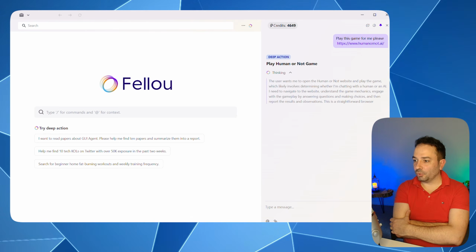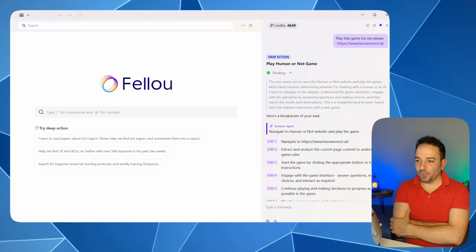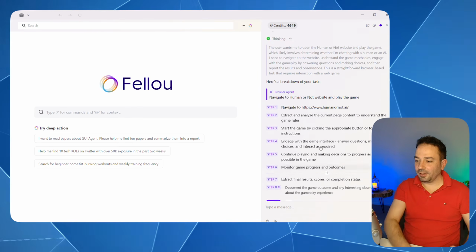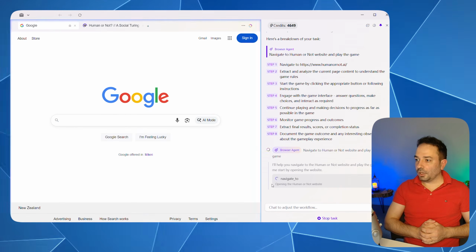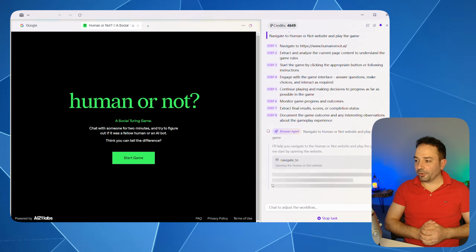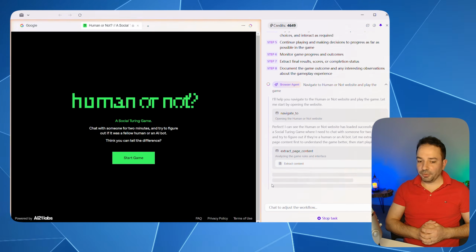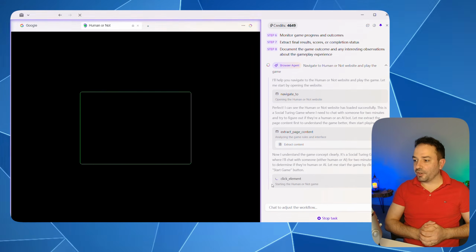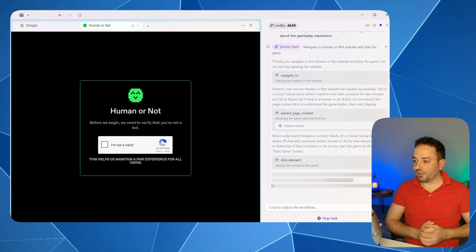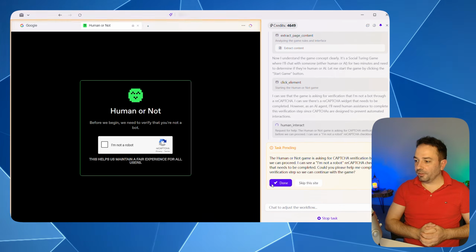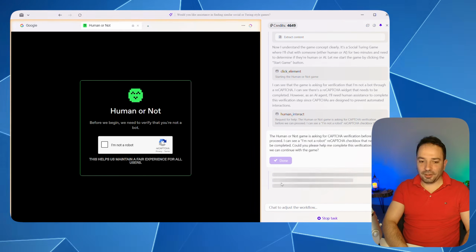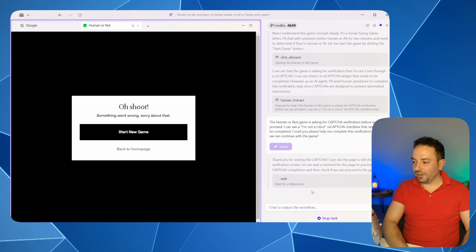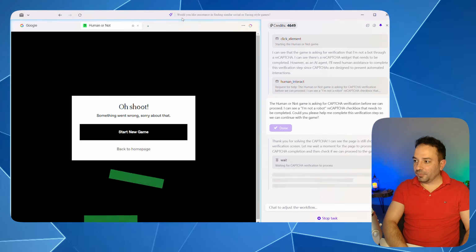So in this task you can see that I'm asking Fellou to see if he's capable of proving that he's a human, like we did with BrowserOS. So let's have a look if he's going to be capable of passing this test. I open once again the human or not page to play this game. You will see in the next page that it tries to verify if the person using the browser is a human or a robot. So let's see if it's capable of proving and demonstrating that it's not a robot. You can see here that I already got some warning, so once again we can still have sweet dreams because the AI agents are not capable yet of passing verification steps.